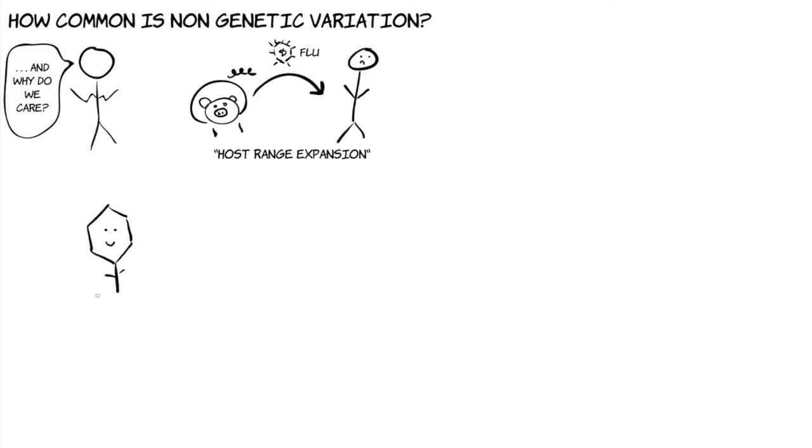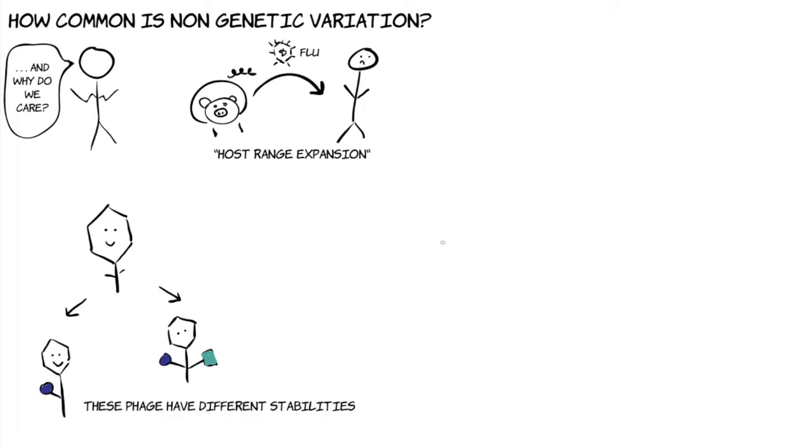How can you test if a particular phage produces non-genetic variation? Remember how our phage produces two different types of progeny? One type that can bind only the old receptor and one type that can also bind the new? Well, lucky for us, these two types are also different in another easy-to-measure way. It turns out that they have different stabilities. Stability refers to how long the phage can stay viable or infectious after it's produced. We found that the phage variants that can bind the new receptor are less stable than the variants that can only bind LAMB.